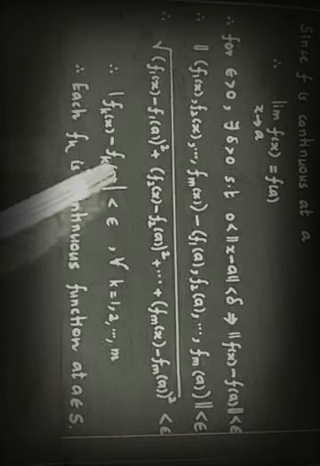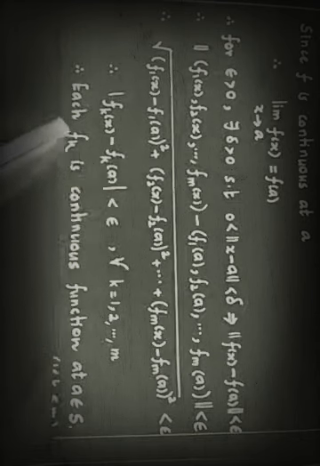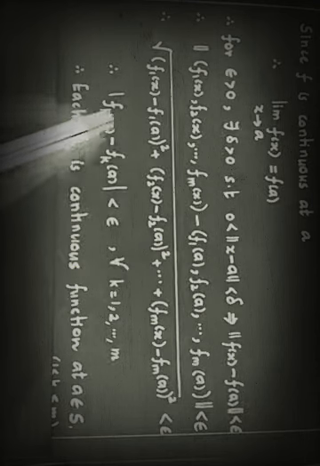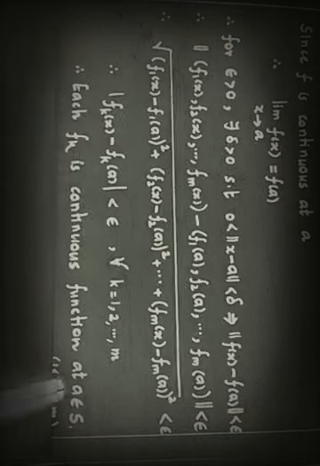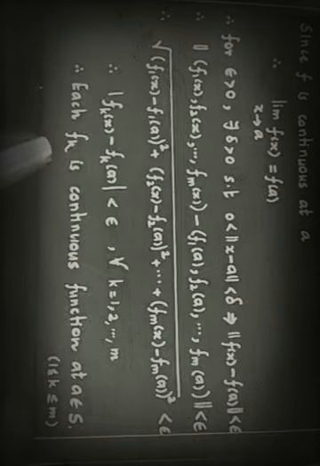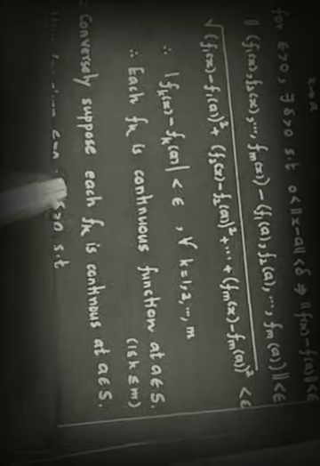So this shows that each fk is a continuous function, because we started with: for given epsilon there is some delta positive such that whenever the norm of x minus a is less than delta, it implies |fk(x) minus fk(a)| is strictly less than epsilon. So f1, f2, all of them are continuous functions at a. This is the first part. Now we see the converse part. Suppose that each fk is